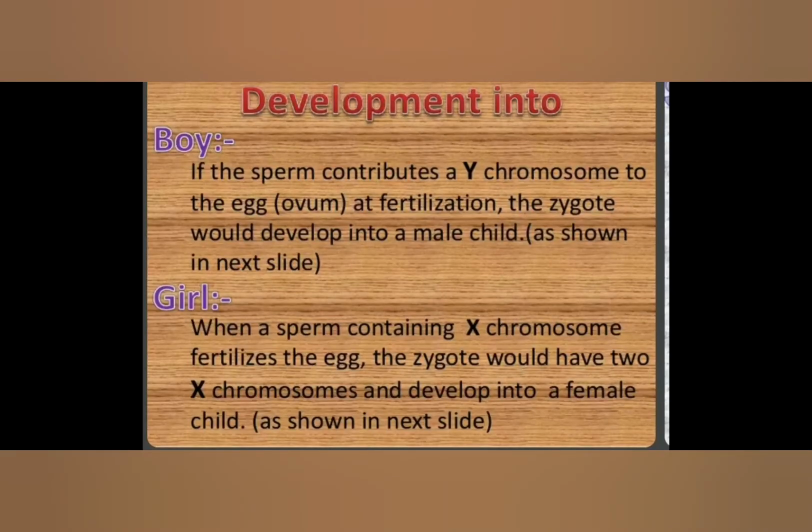In boys, if the sperm contributes a Y chromosome to the egg at fertilization, the zygote would develop into a male child. And when a sperm containing an X chromosome fertilizes the egg, the zygote would have two X chromosomes and develop into a female child. As shown in the next slide.